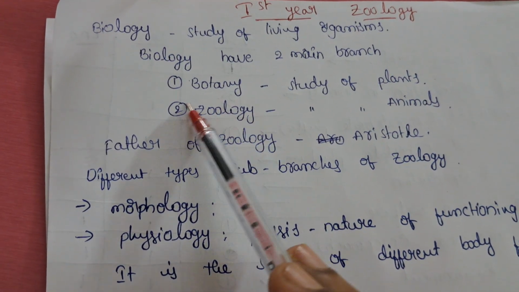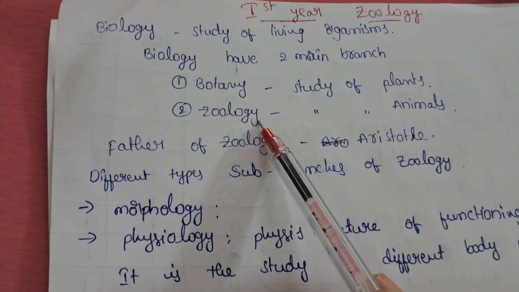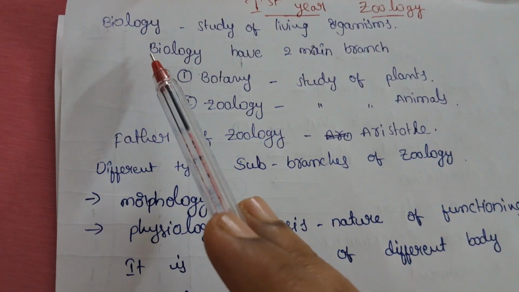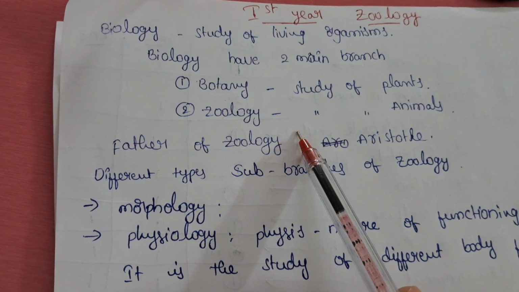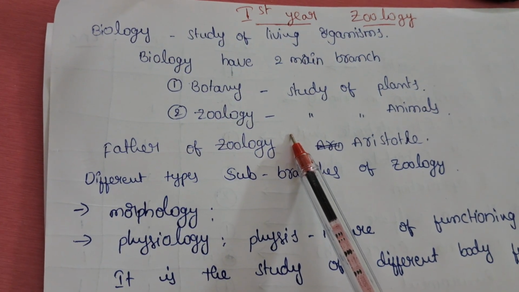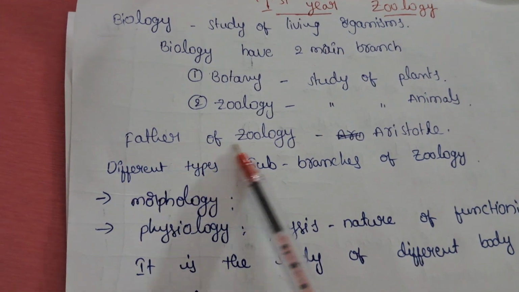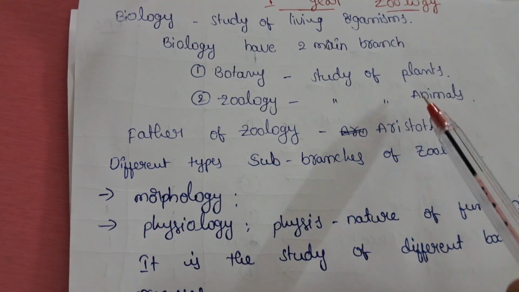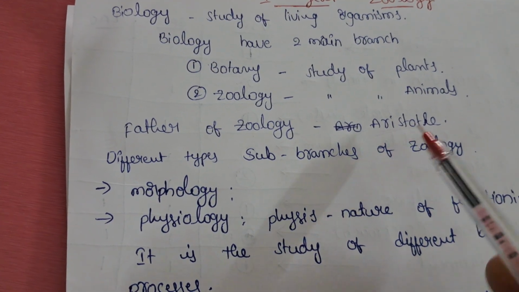Our main subject topic is zoology. Zoology is a branch of biology, and it has different types of sub branches. First of all, the father of zoology is Aristotle.